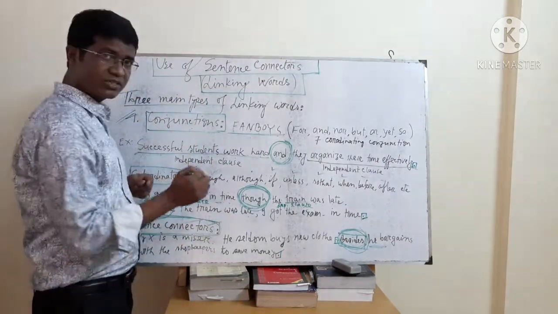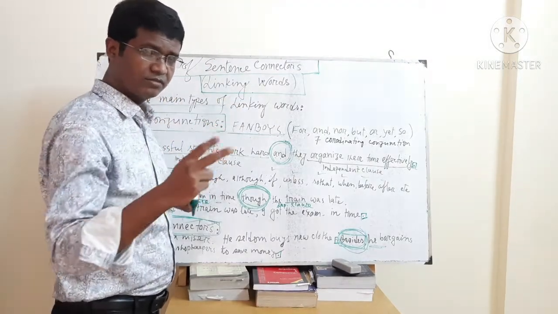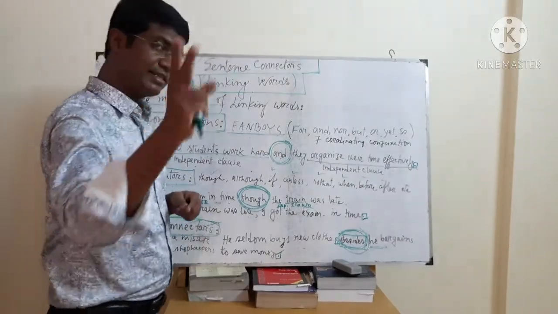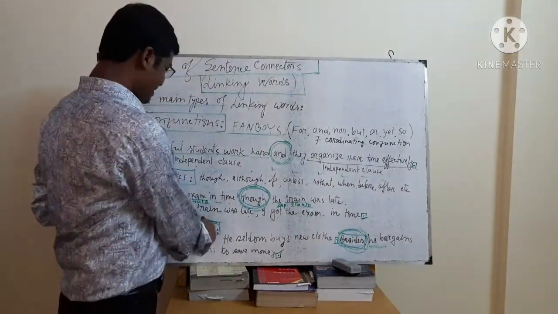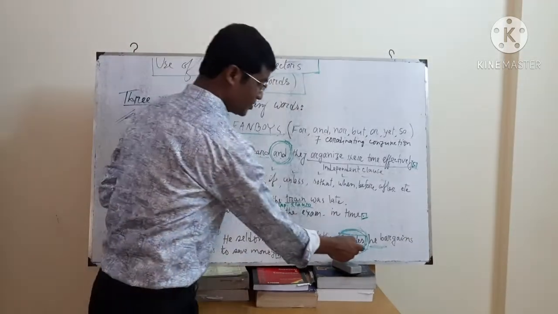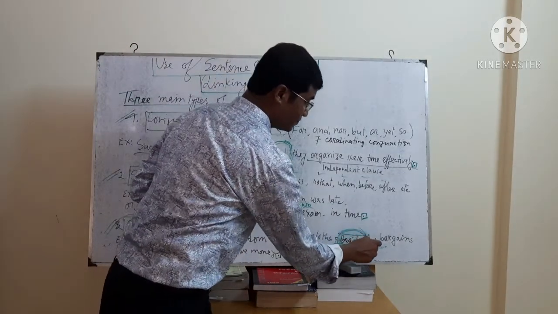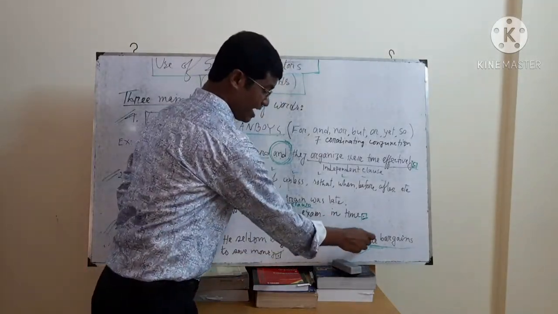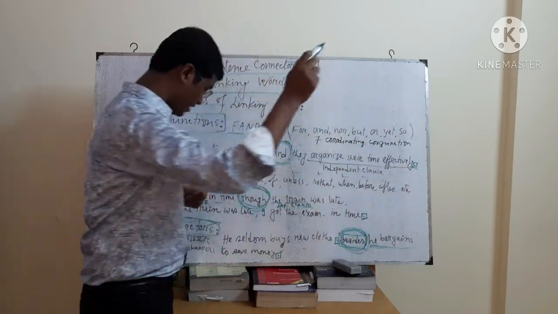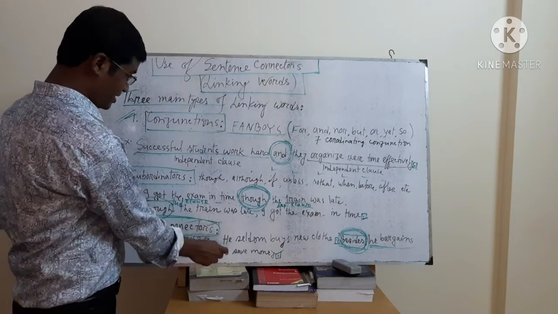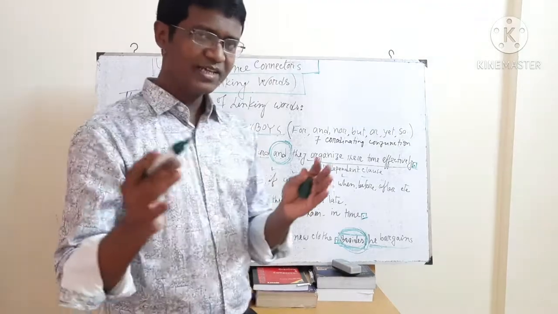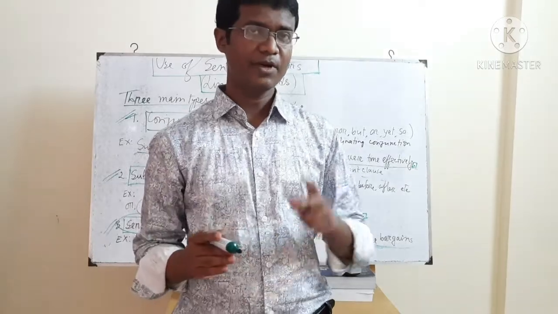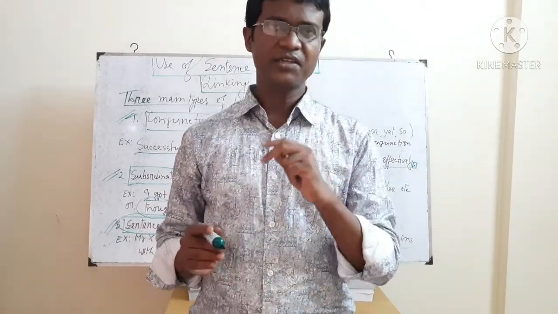Conjunctions and subordinators connect two clauses; sentence connectors connect two sentences, and they are used at the beginning of a sentence. Here we see besides is used at the beginning of the sentence he bargains with the shopkeepers to save money. So dear students, I think you have understood the differences among the three types of linking words.